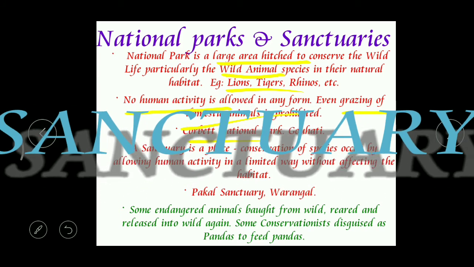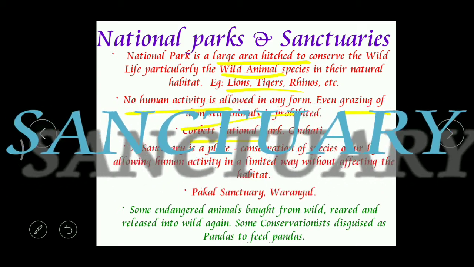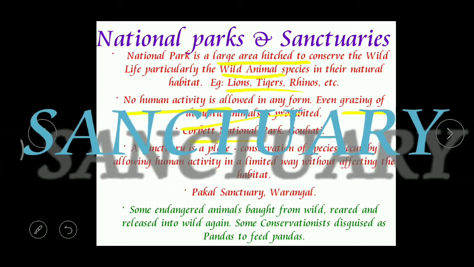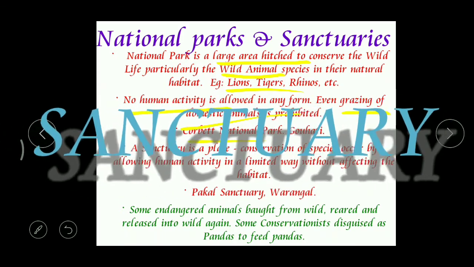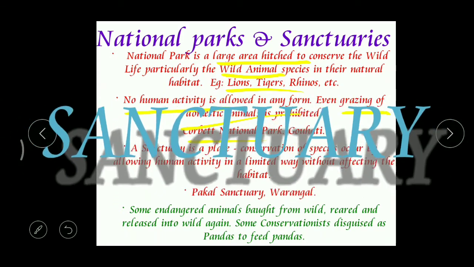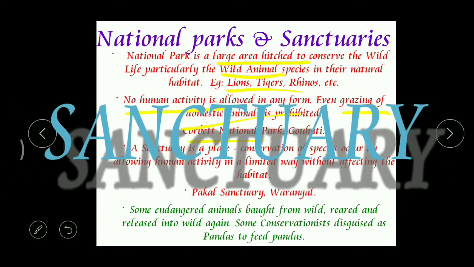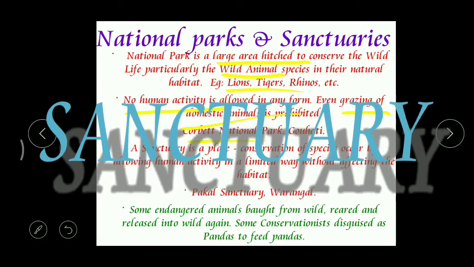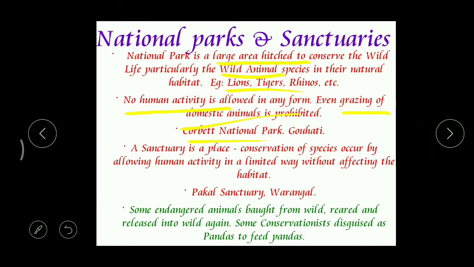A sanctuary. What does sanctuary mean? A sanctuary is also a place where protection of different varieties of animals is maintained. That means in sanctuaries also, animals are protected. But what is the difference between a national park and a sanctuary? In a national park, no human is allowed. But in a sanctuary, up to a certain limit, humans are allowed. See, human activity in a limited way without affecting the habitat.